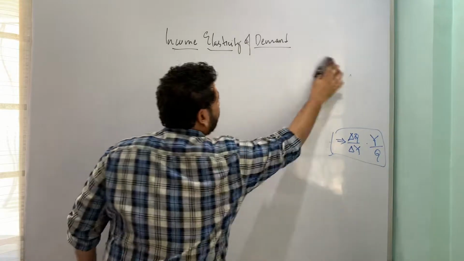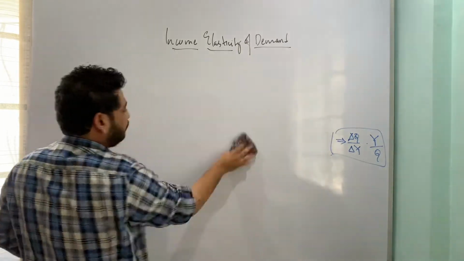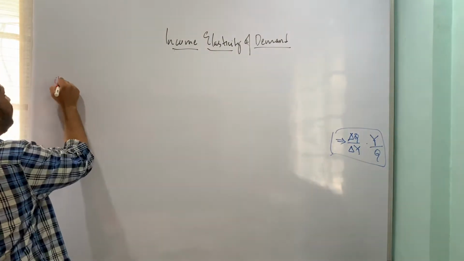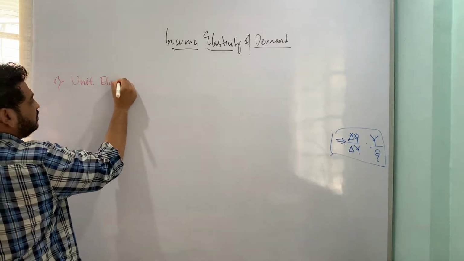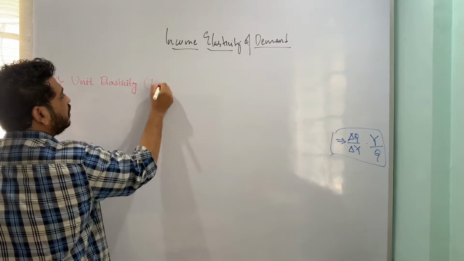Let us now look at one condition which is unit elasticity.